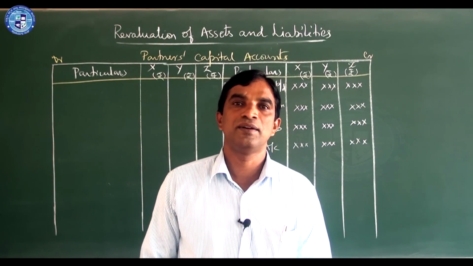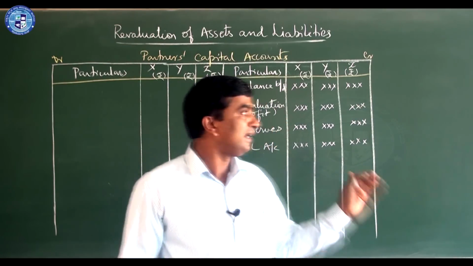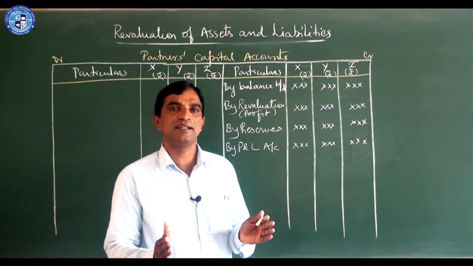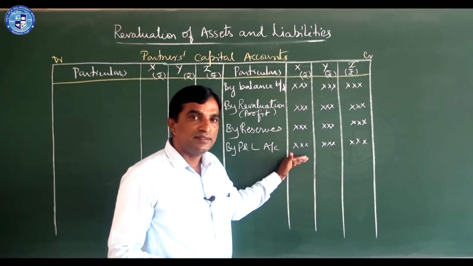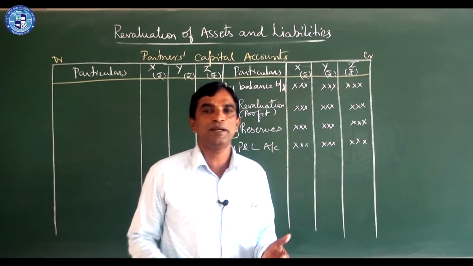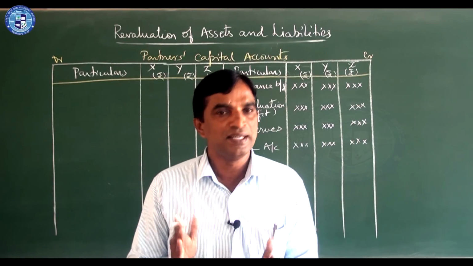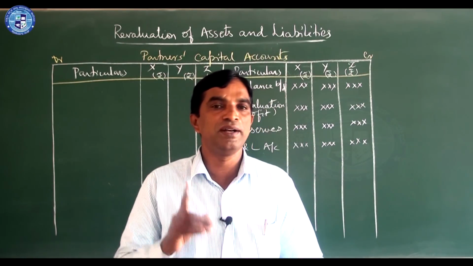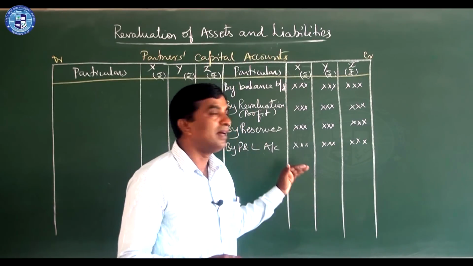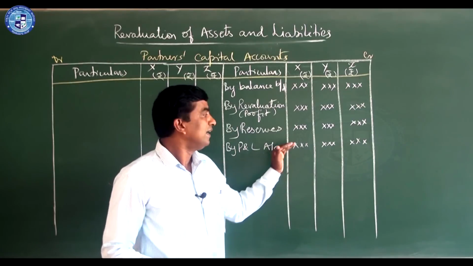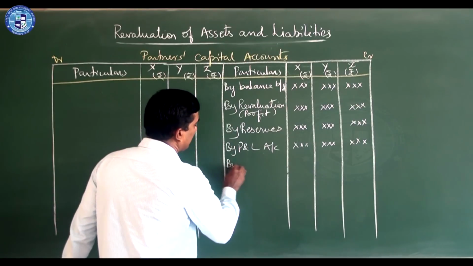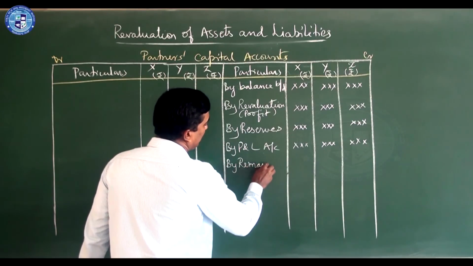So here there are different ways of treating goodwill. I told you in the previous session. Now we consider when they treat goodwill without opening a goodwill account, by taking the retiring partner's share. For that, we pass only one journal entry, that is remaining partners' capital account debited to retiring partner's capital account. So here the retiring partner's capital account is credited by the remaining partners' capital account.